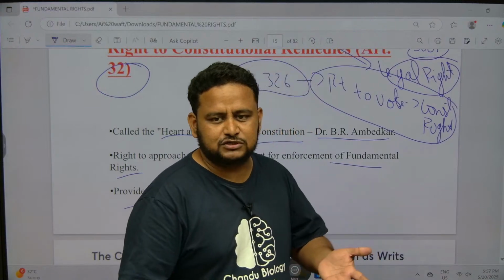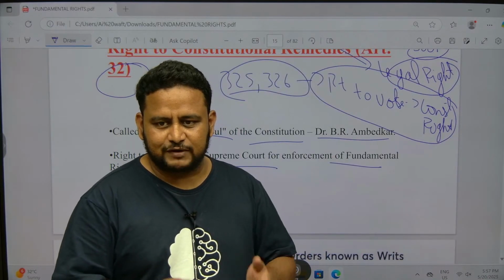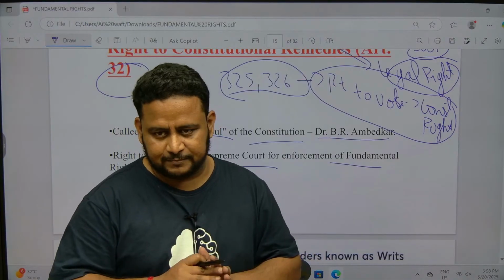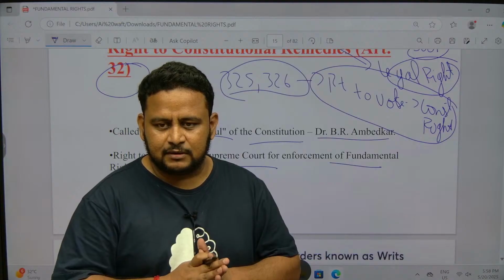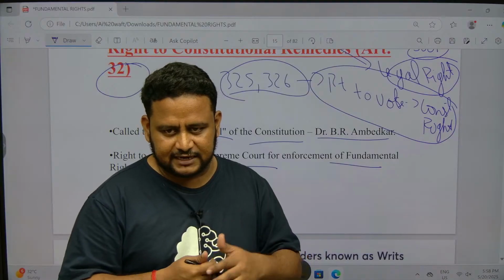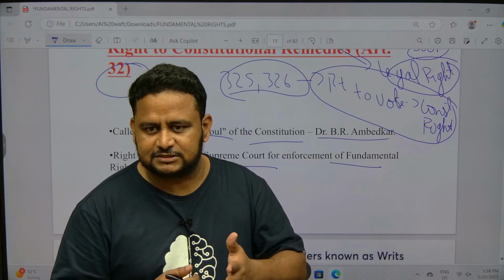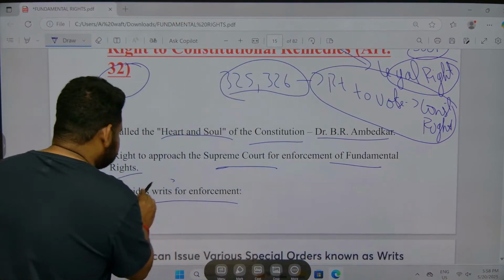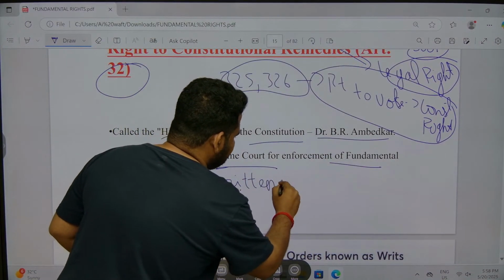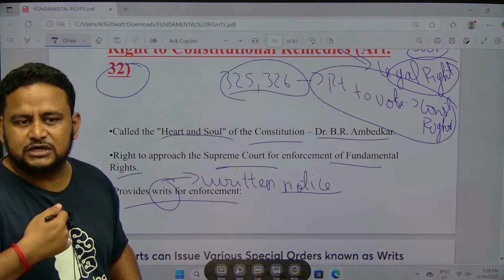So how does it enforce? Suppose my fundamental right is violated, say my right to move. I want to move from this state to another state, but I am forbidden from it, that is, they are not allowing me. It is a normal case I am telling. At that time I can write a petition, and the Supreme Court or High Court will take it up. It will issue writs. Writs are nothing but a written document, or you can say a written notice. It will issue a notice against the person who has stopped me from going.